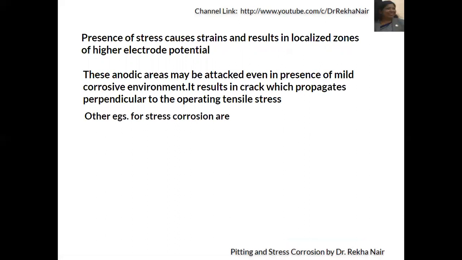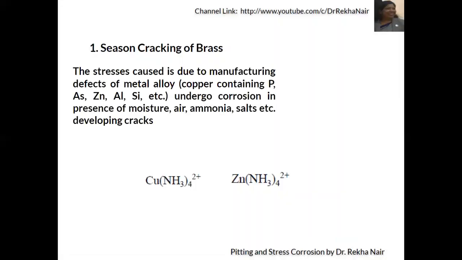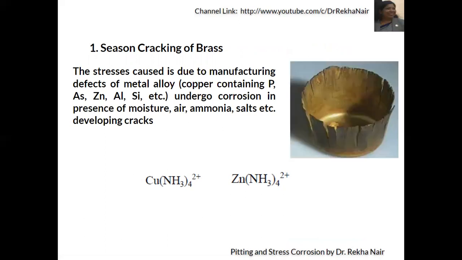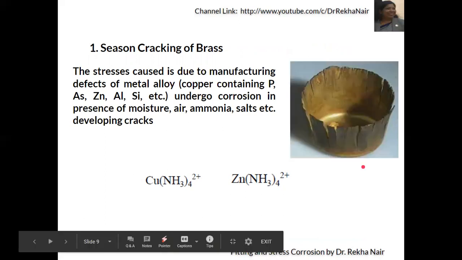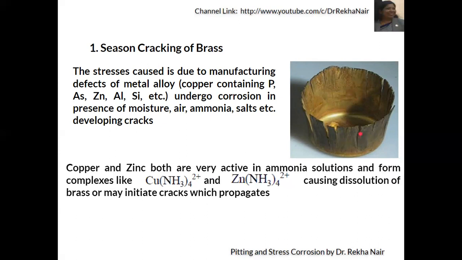Other examples of stress corrosion are season cracking of brass and caustic embrittlement. Now, let us see what is season cracking. The stress is caused by manufacturing defects of the metal alloy. A metal alloy undergoes corrosion, for example copper containing phosphorus, arsenic, zinc, aluminium. All these undergo corrosion in the presence of moisture, air, ammonia, salt. This will develop cracks also.